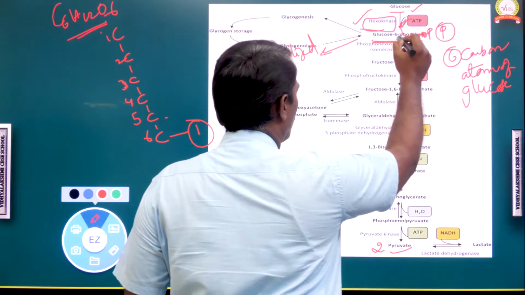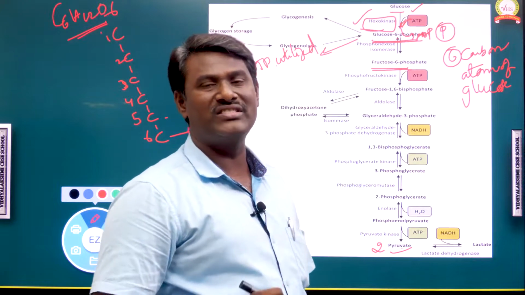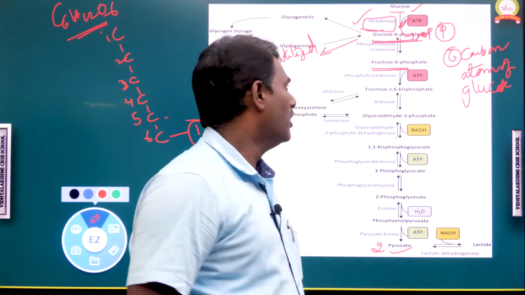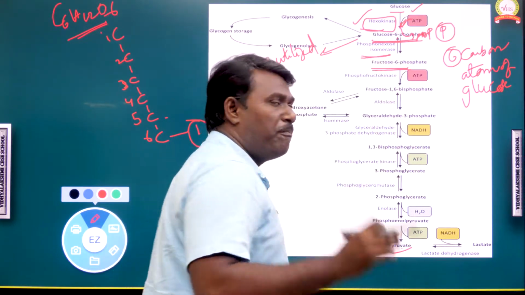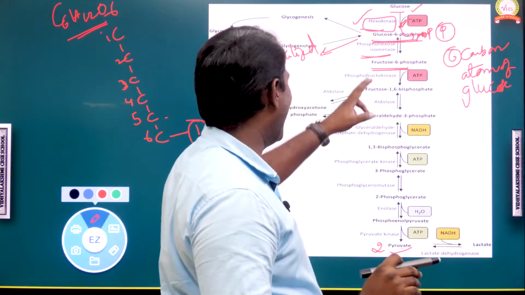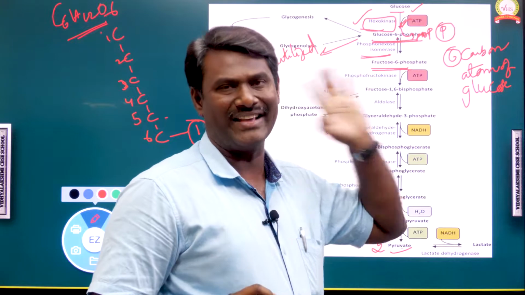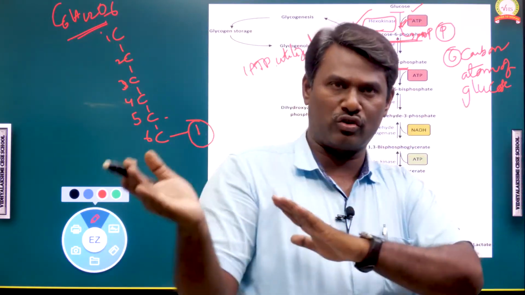In the next step, glucose 6 phosphate converts into fructose 6 phosphate. So glucose is converted into fructose. This conversion is catalyzed by an enzyme called phosphofructoisomerase or phosphohexoisomerase. Isomerase means isomerism, so glucose will convert into fructose.